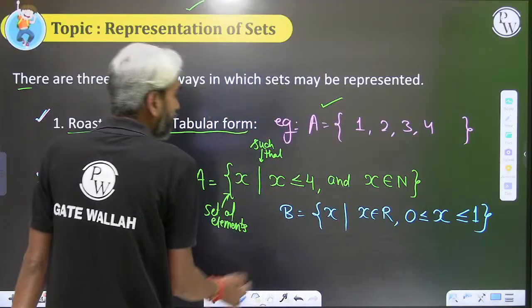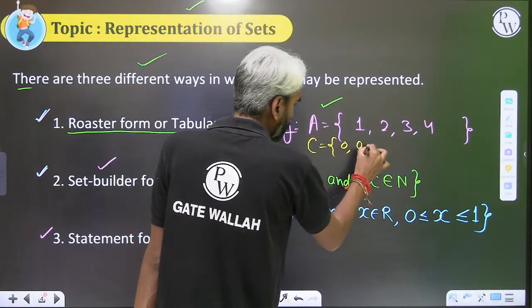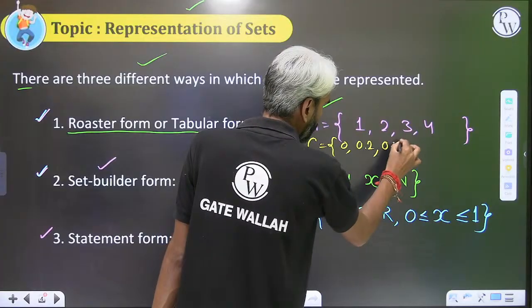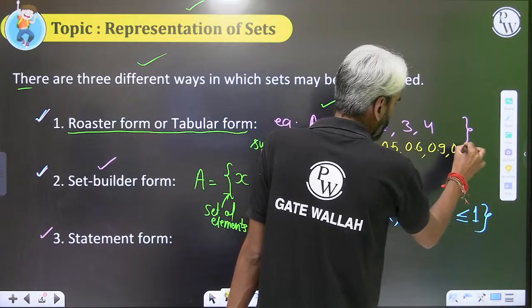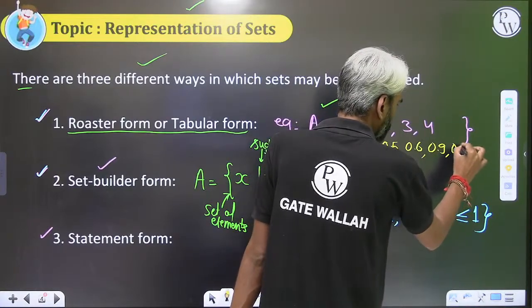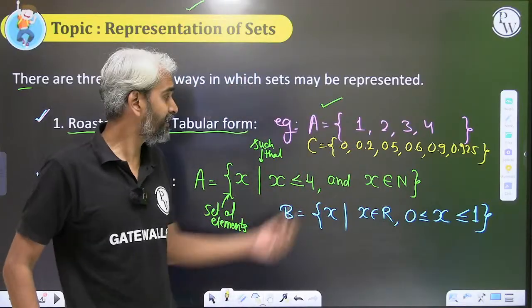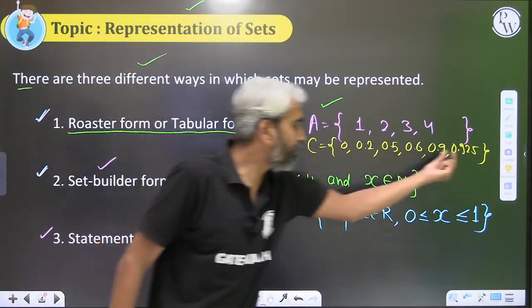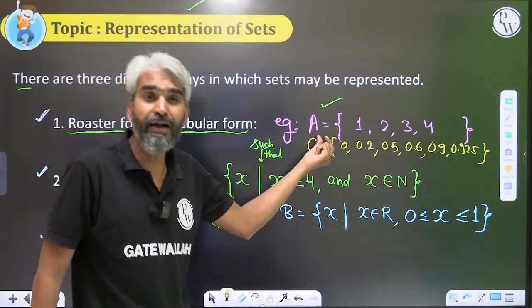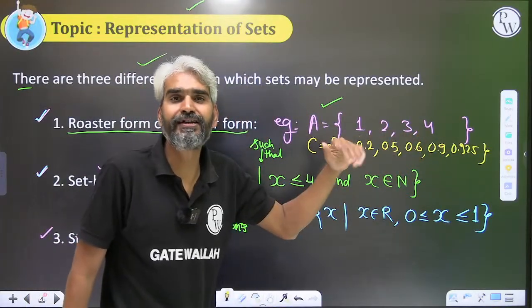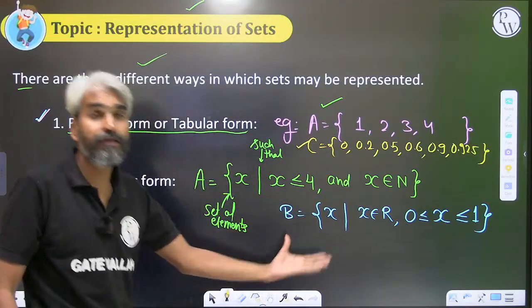Similarly, let's take a set C in which the elements are 0.2, 0.5, 0.6, 0.9, 0.925, etc. Let's assume these are the elements of your set C. Now the problem is, if there is no property which can be justified to build these elements based on a certain definition, then I cannot represent this set C in the set builder notation.